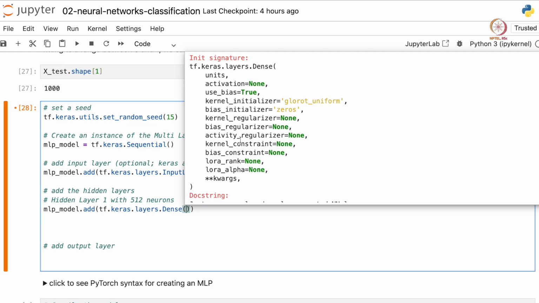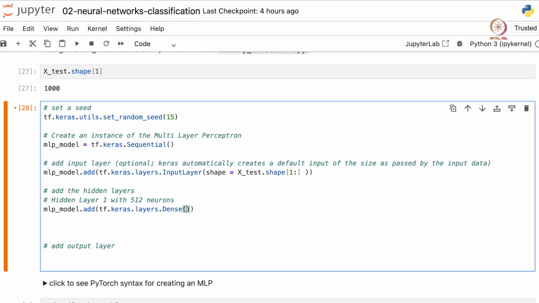Here we need to provide the number of units, basically the number of nodes in this layer, and the activation function that we want to use, and others are optional, so we'll use just the default values. For units, let's use 512, and for activation let's use the ReLU function. That's already present within Keras: tf.keras.activations. Activations is a module, and within that there should be relu.